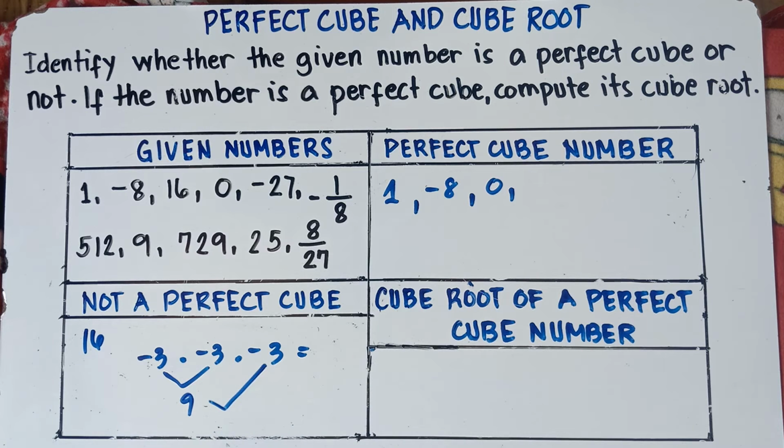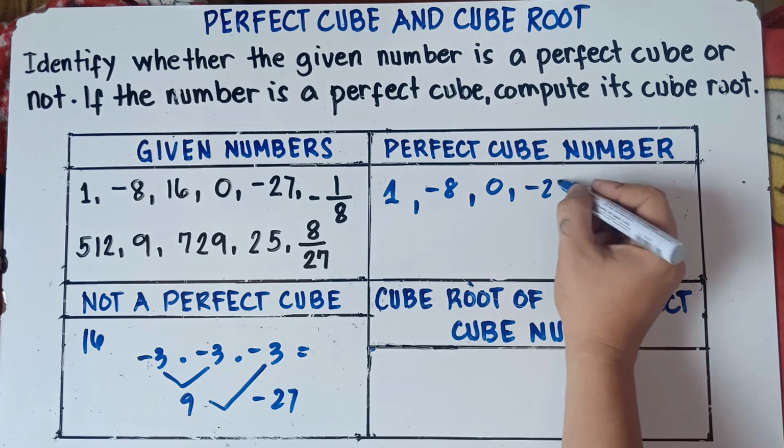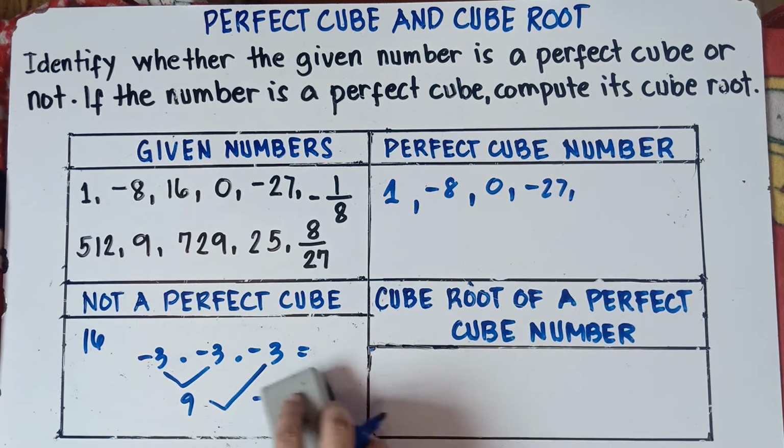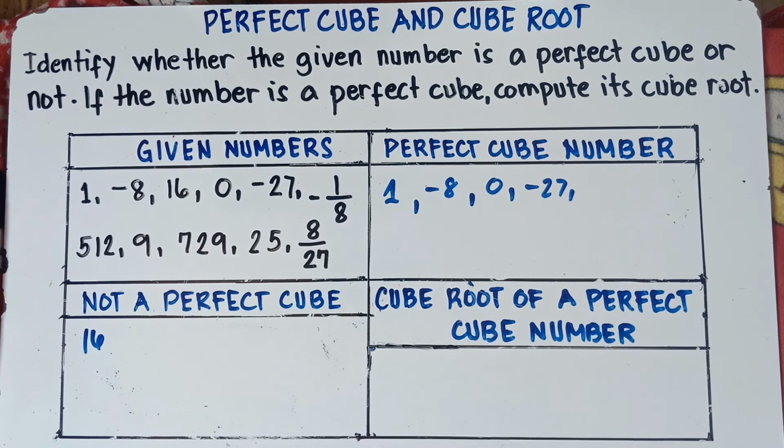And then negative 3 times 9, positive times negative is negative. 9 times 3 is 27. Negative 27. So negative 27 is a perfect cube. Alright, how about negative 1 over 8? Is negative 1 over 8 a perfect cube?